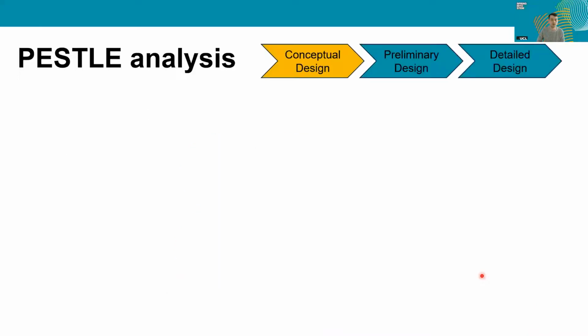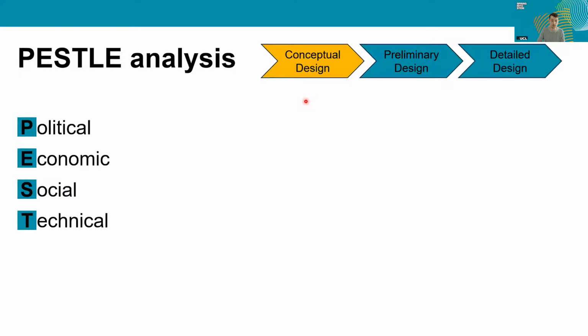So let us first look at the PESTLE analysis. This would be done by the students, at least within the project, at the conceptual design stage, so in the preliminary part of the project. PESTLE is an acronym, accounting for political, economic, social, technical, legal, and environmental aspects. So this is really considering the environment around the project or around your business, because it's changing consistently.